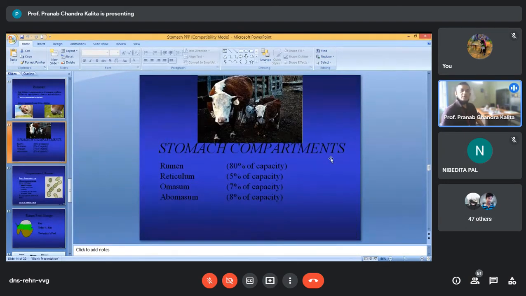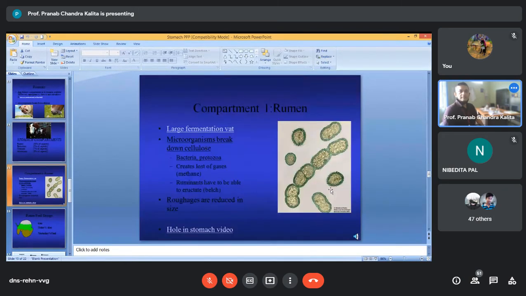So the ruminant stomach compartments: the rumen is responsible for 80% of the capacity, the reticulum 5%, the omasum 7%, and the abomasum 8%. These are a few functional aspects. Fermentation: microorganisms, bacteria and protozoa, break down cellulose and create a lot of gases, mainly methane. Ruminants have to be able to eructate, belch, and roughages are reduced in size.